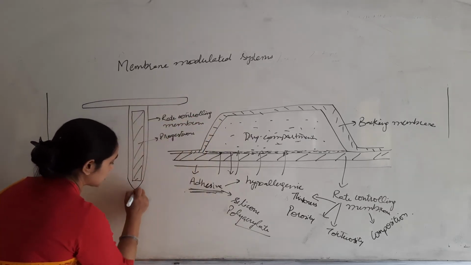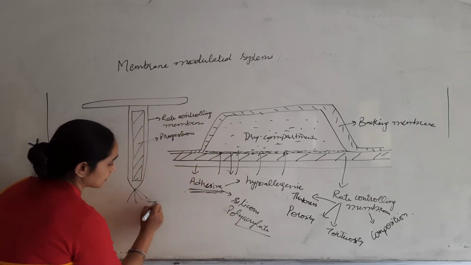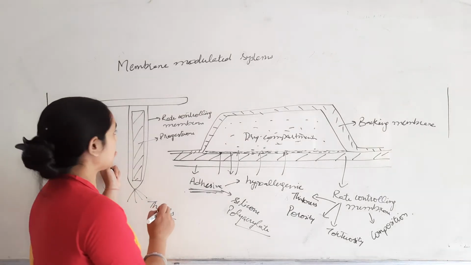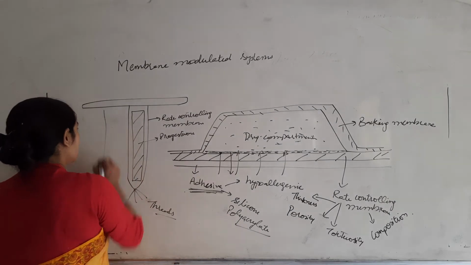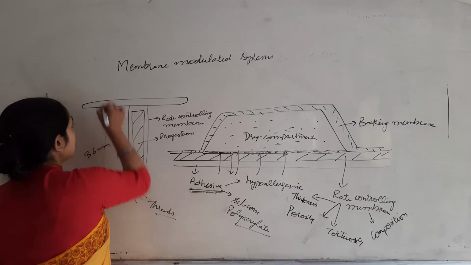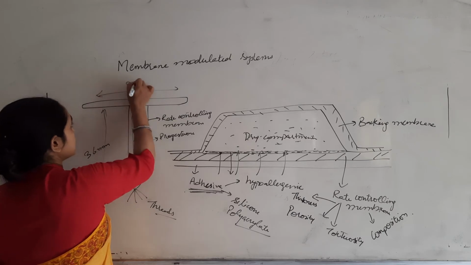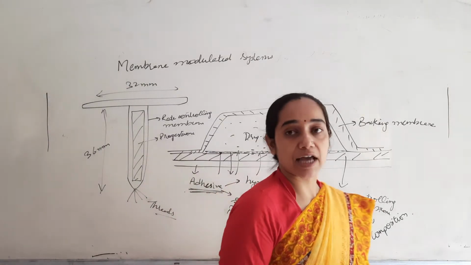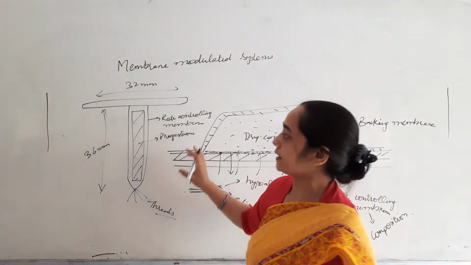These are the threads which allow the retention of the preparation in the uterus, and they usually have a size of 36 millimeter and above, size is 32 millimeter. So now these preparations are used basically to regulate the release.